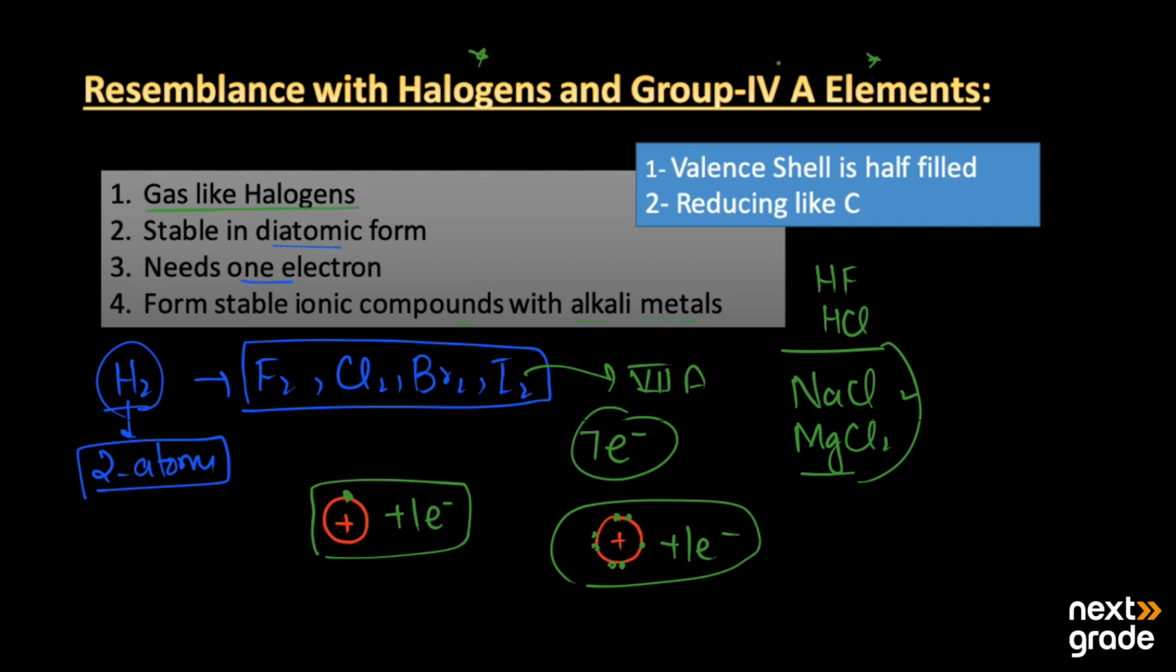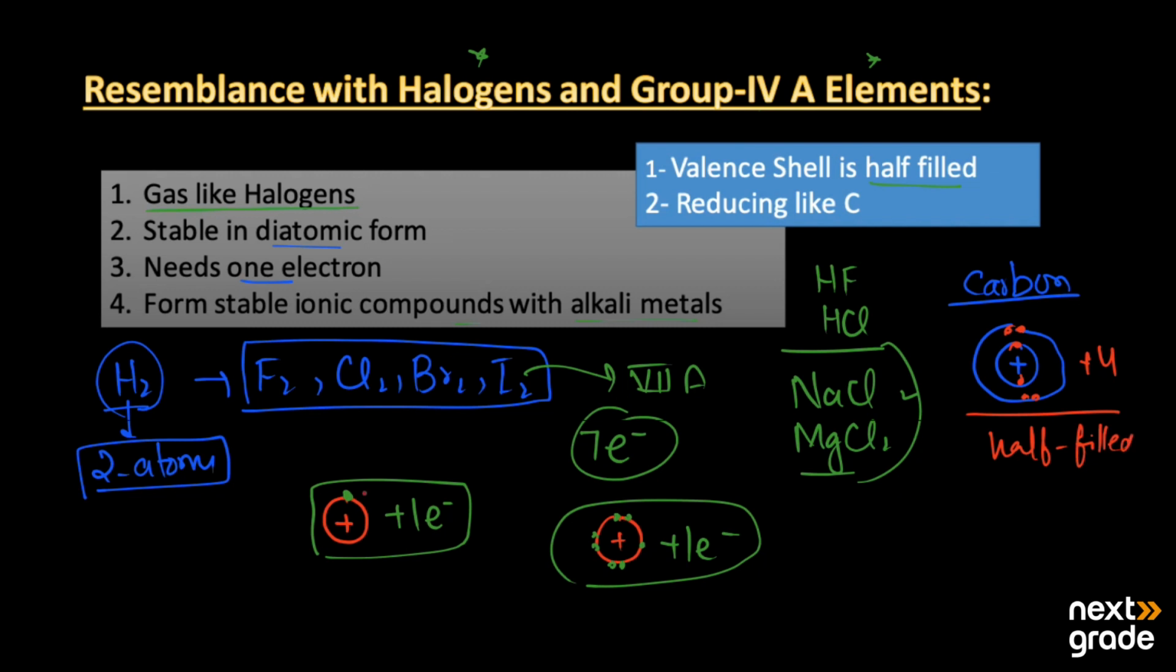And then the resemblance with group 4A: its valence shell is half filled like the elements of group 4A. If we have carbon from group 4A, its valence shell contains 4 electrons. For example, the first shell contains 2 electrons and the last valence shell contains 4 electrons, and it requires 4 more electrons. It means it is half filled. Like hydrogen, it is already having one electron and it needs one. To complete its duplet, it requires one more electron, so it is also half filled.